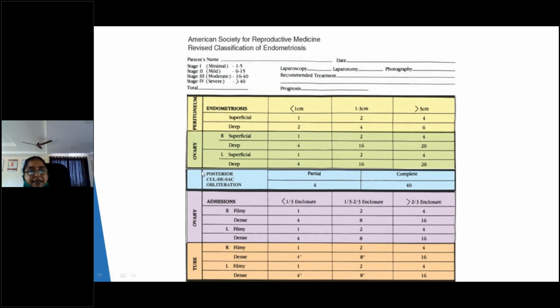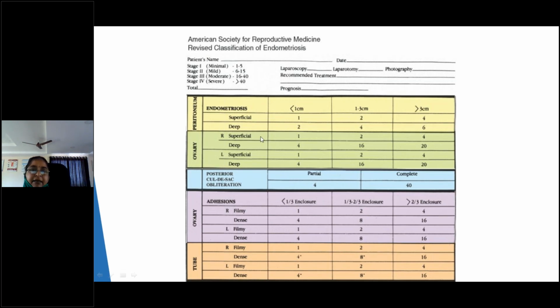So the 5 things they take into consideration are peritoneal involvement, superficial or deep; ovaries, right and left, superficial or deep; posterior cul-de-sac infiltration, that is obliteration of the cul-de-sac; and adhesions to the ovary, right and left, and tube, right and left. These are the 5 things taken for the classification. With that, they have staged the disease.